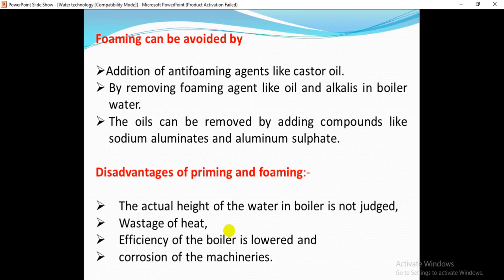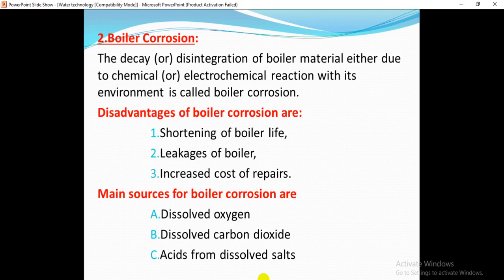That is, the efficiency of the boilers is lowered, isn't it? Then corrosion of the machinery also takes place.